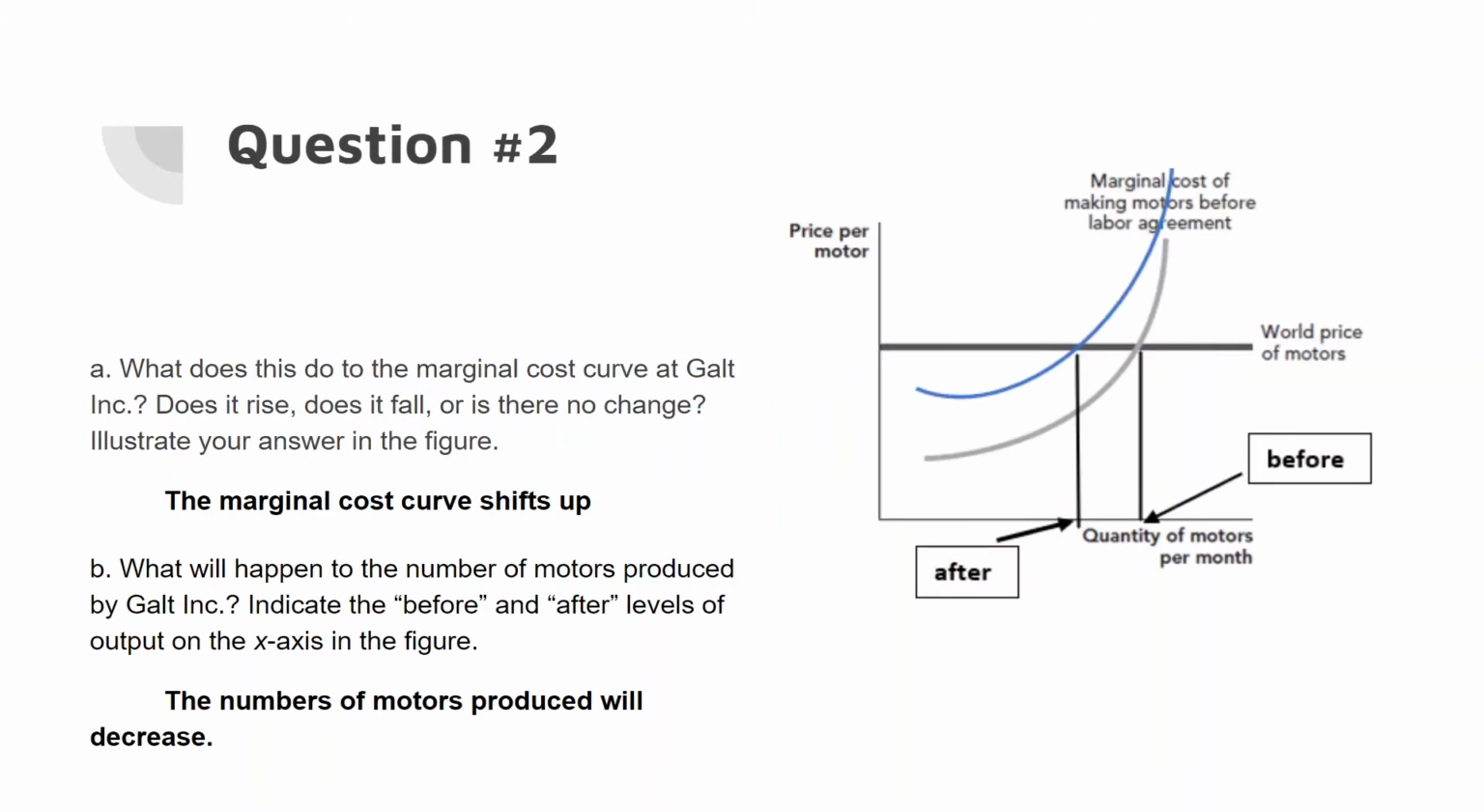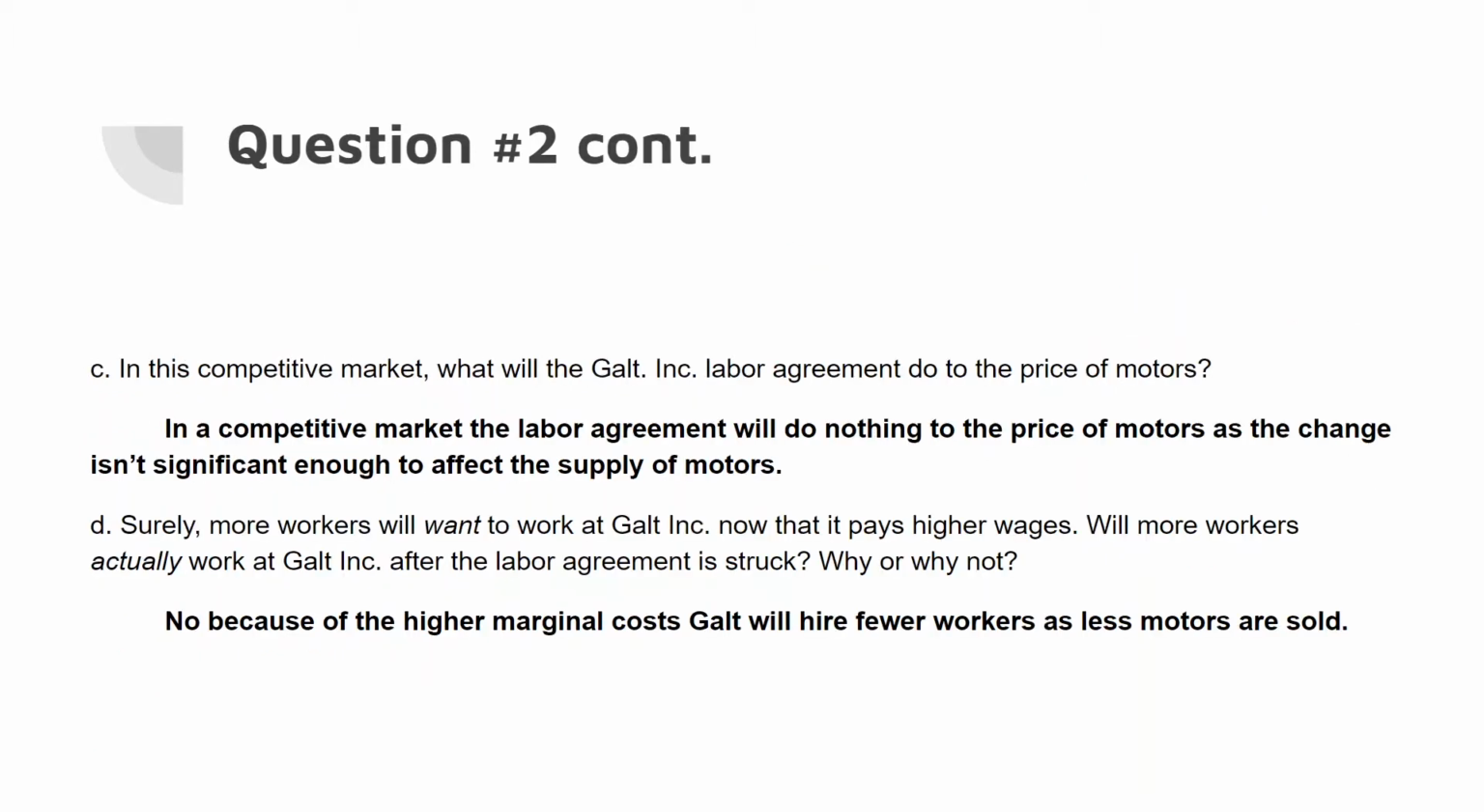With question number two, because of the wage increase, the marginal cost curve shifts upward. Funnily enough, it almost looks like it's shifting left because of the shape of the curve. But what happens because of this is that the quantity of motors per month decreases, which means that the total number produced is lower with the wage increase. And in a competitive market, this one factory having a slight decrease in the number of motors per month is relatively insignificant and won't have any impact on the global scale. So this doesn't really change the price of motors.